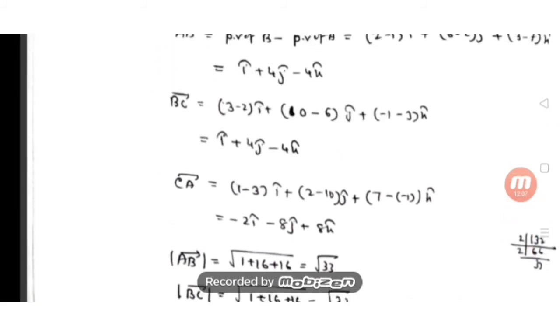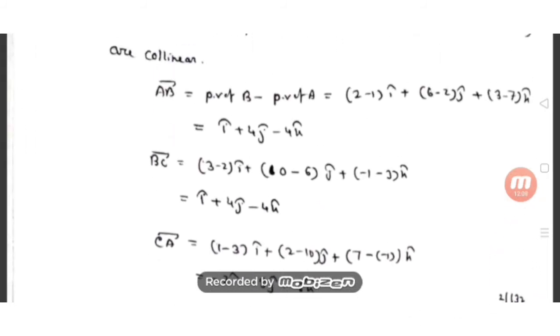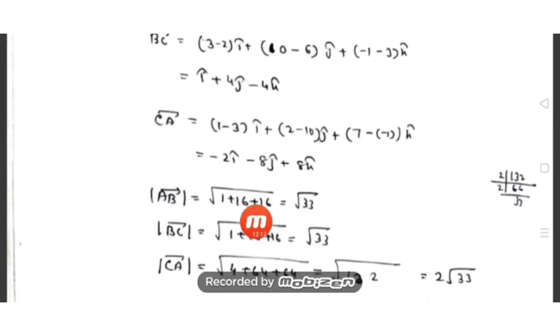So magnitude of AB square is equal to what? The sum of squares of the coefficients of I cap, J cap, K cap, which is 1 square plus 4 square plus minus 4 square. Here I have written the calculation directly: 1 square is 1, 4 square is 16, minus 4 square is 16, which is 16 plus 16 is 32, plus 1 is 33. Similarly the BC vector.